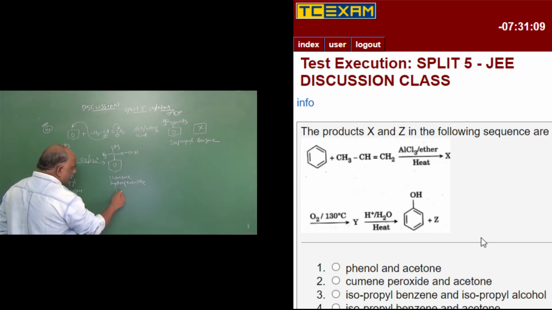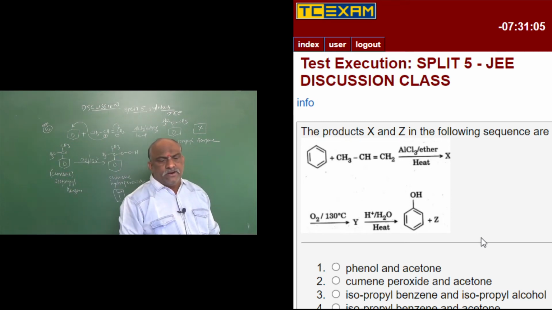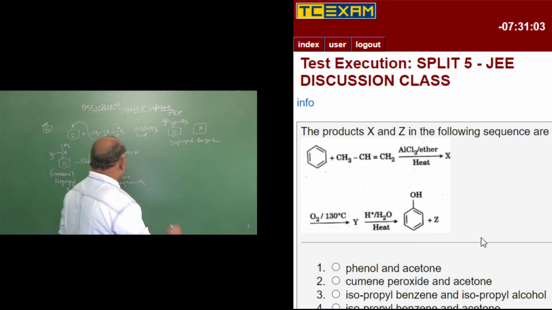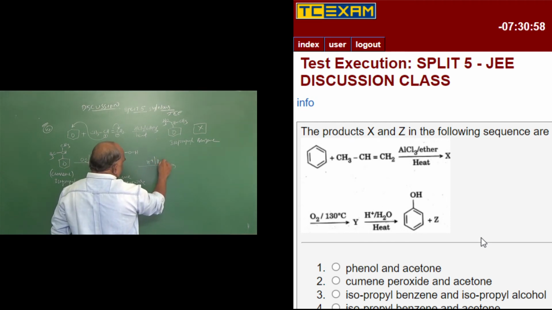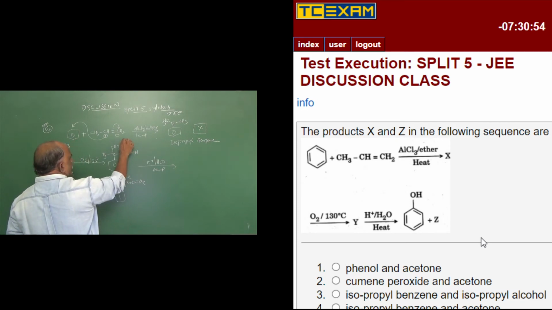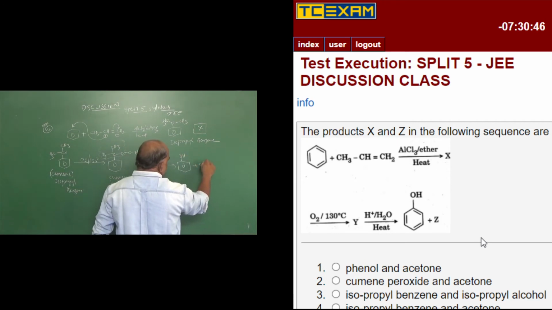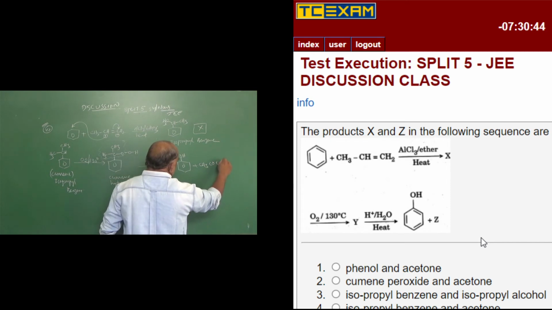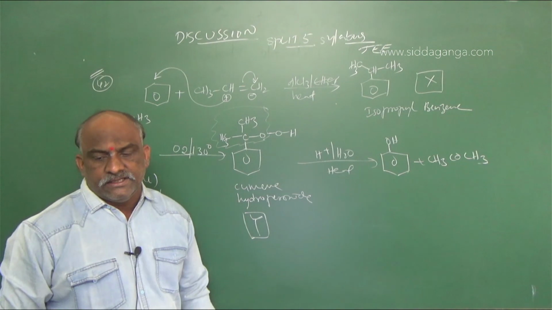In the question, that was given as Y. Next, hydrolysis of Y with H plus and heat. Breaking this one, then what will be the answer is OH plus CH3COCH3.